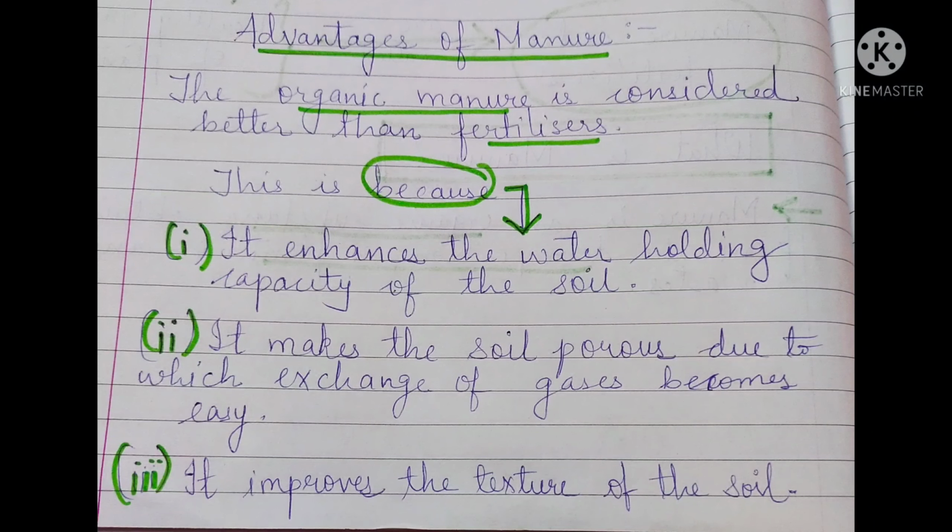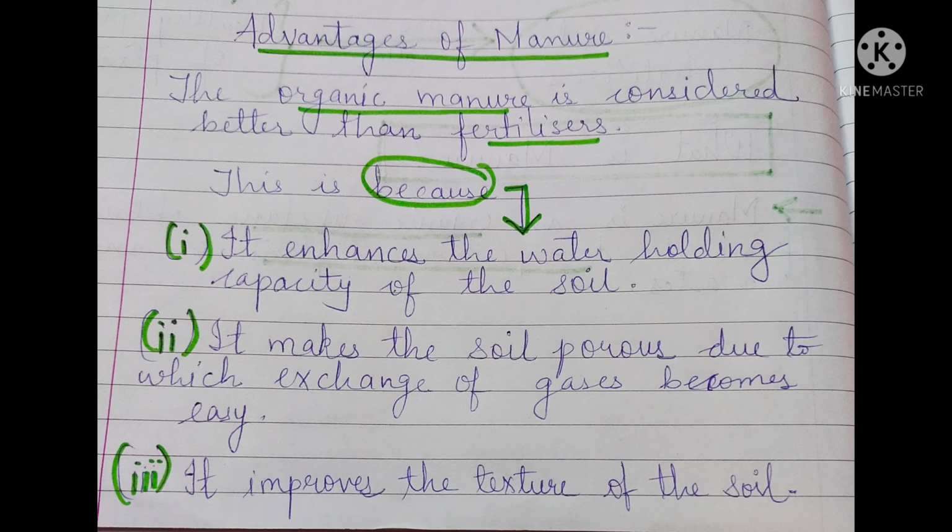Texture means the feel, how smooth it may be, how it feels when we touch the soil. The texture is improved when we add manure, but if we add fertilizers, these things can't happen. So manure is good as compared to fertilizer. I hope you have understood the difference.